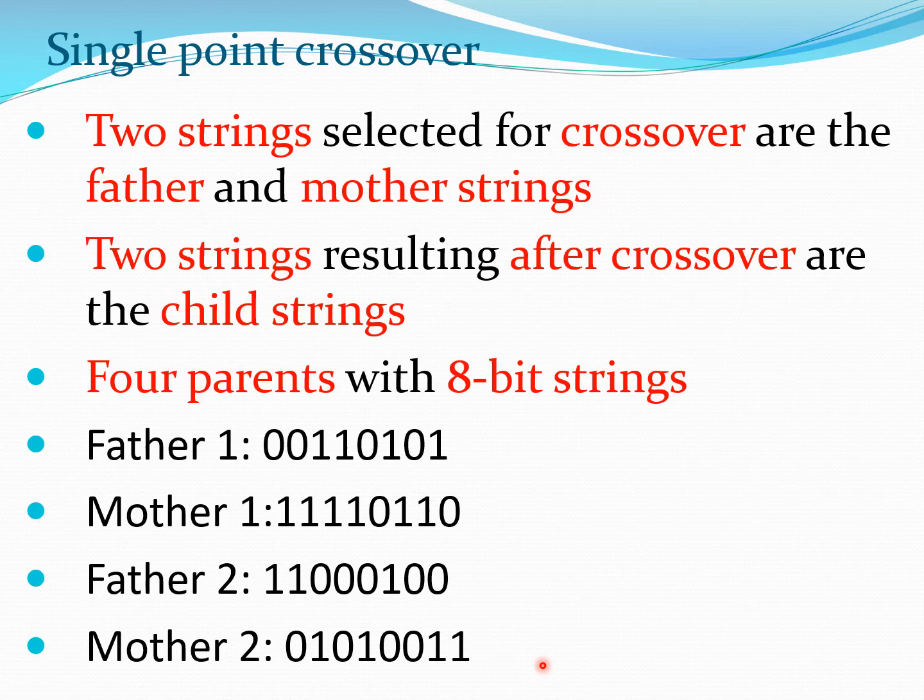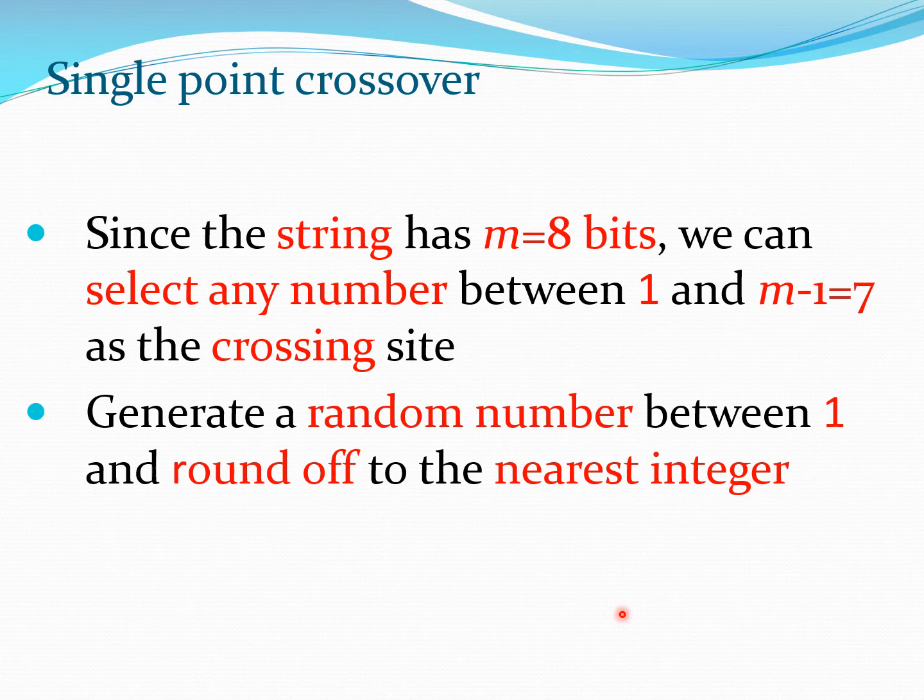So these are essentially four parents with 8-bit strings. You can clearly see there are 8 bits in each of the strings here. These 8 bits may represent two design variables of 4 bits each. Now the string has M is 8 bits. We need to select a number between 1 and 7 as the crossing site. So let us create a random number between 1 and 7 and round off to the nearest possible integer value.